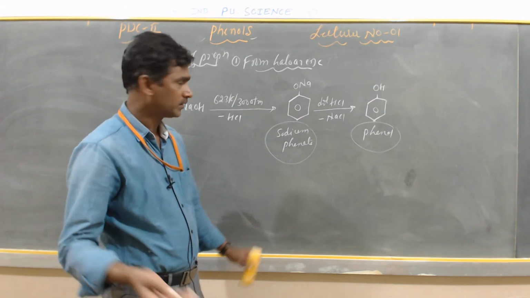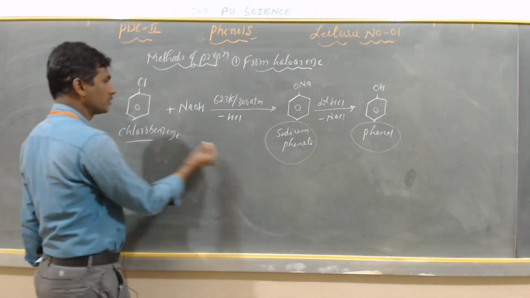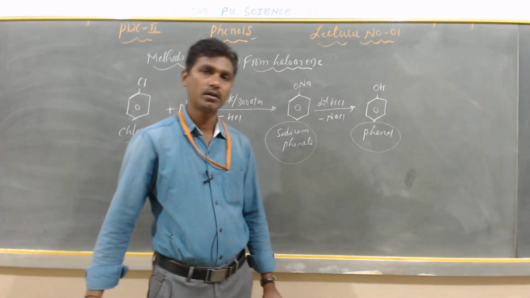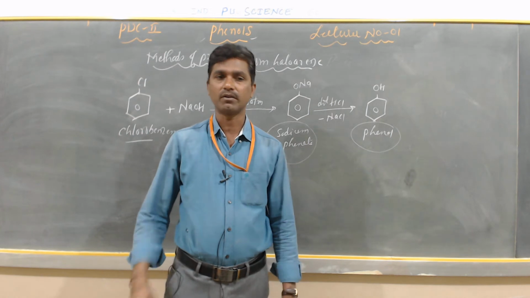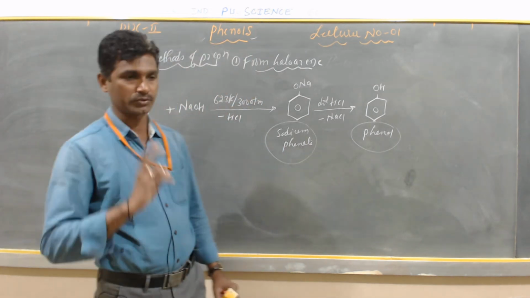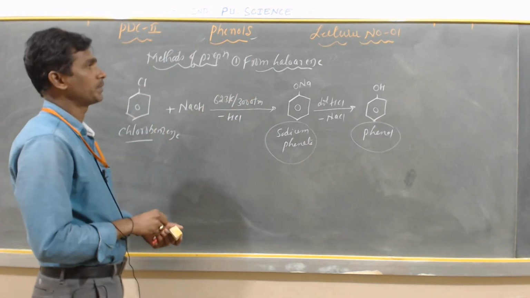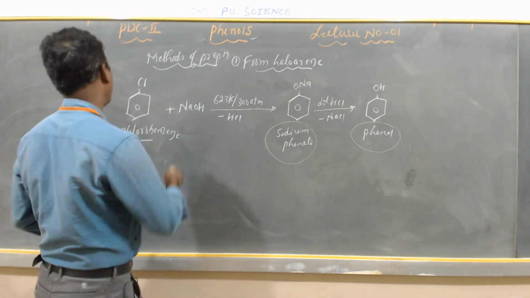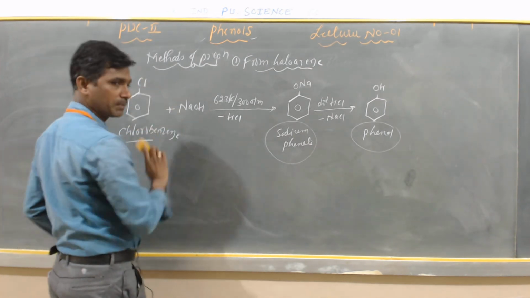Suppose there is no statement, you must write the reaction along with the name of the reactant and product, and you can get 2 marks. So this is the method of preparation from haloarene. The first method of preparation is over.